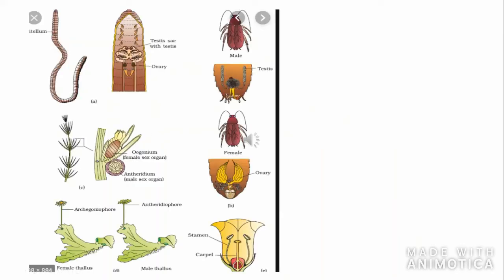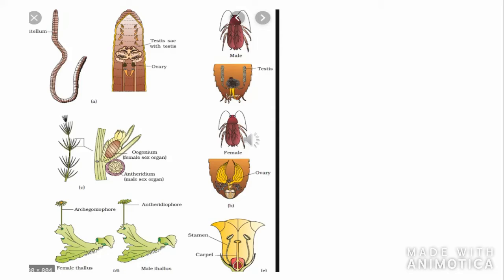Open page number 12, figure 1.6. The figure shows diversity of sexuality in organisms. In figure A, you can see a picture of the bisexual animal, earthworm. The LS of the animal is given, and their testis and ovary are labeled. So clearly it is understood that it is a monoecious or bisexual animal.